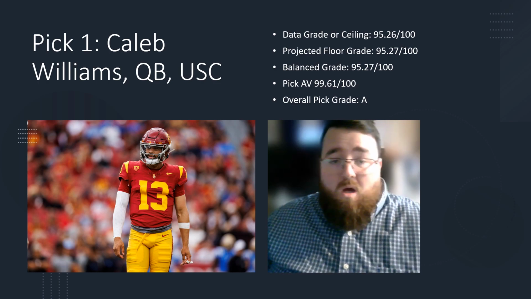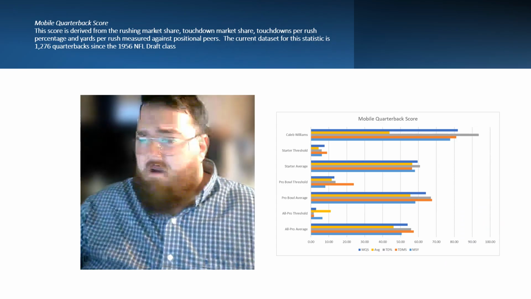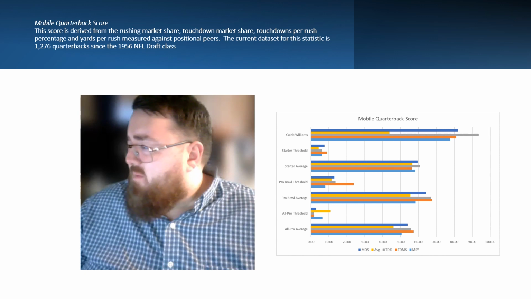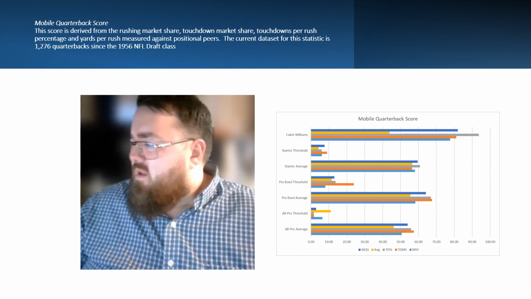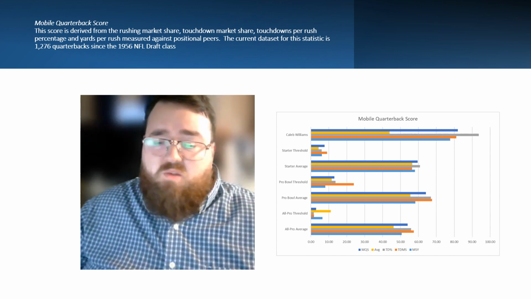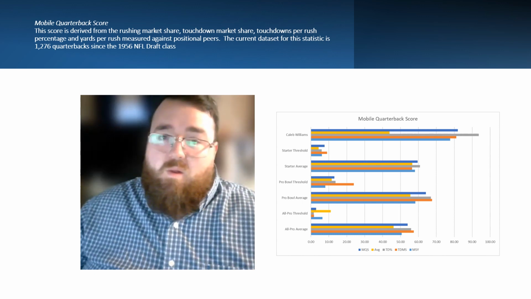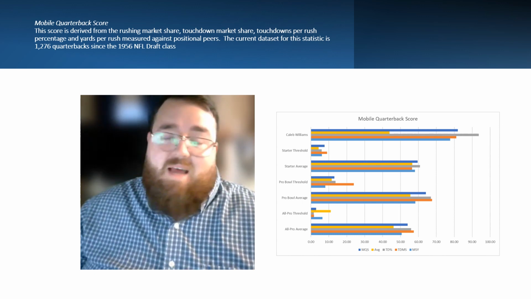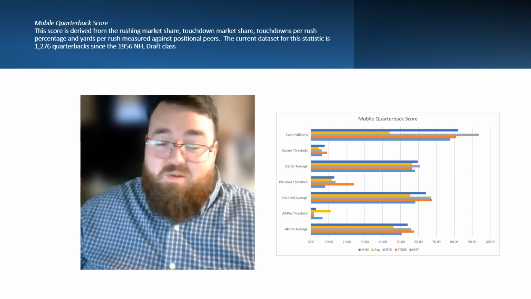I would say so. Based on his data, so based on his mobile quarterback score, which takes a look at how good of a runner he is, or his ability to make plays with his feet, he did well in terms of that. He had an 80 percentile overall mobile quarterback score. The only area that was a little below average was his average yards per rush, but overall decent mobile quarterback ability. You're not expecting Caleb Williams to be like Justin Fields and get 1,000 yards rushing. In fact, if he was getting 1,000 yards rushing, I don't think the Bears would be doing too hot.